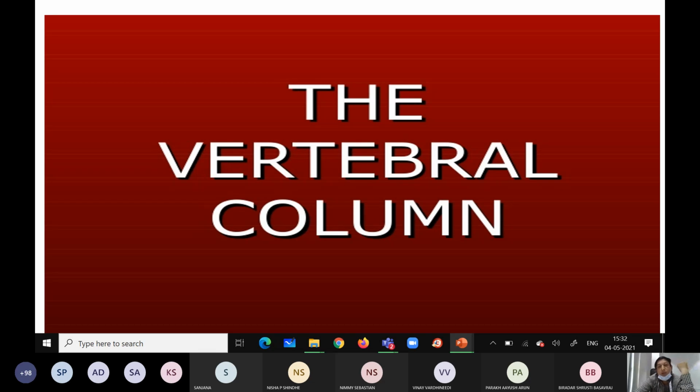So that is the vertebral column. Why is it important? Because of its clinical importance, movement of the vertebral column, functions of the vertebral column, and involvement of the region-wise different vertebrae.